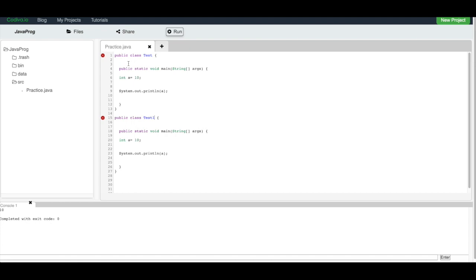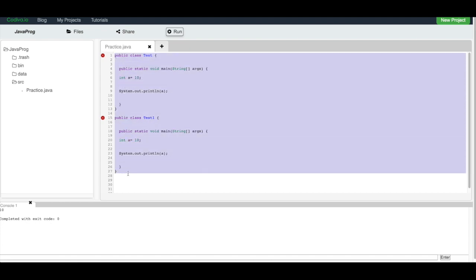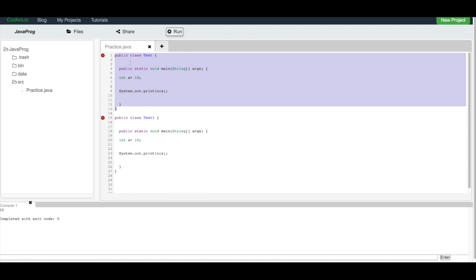So the main logic behind this is that if you want to have multiple public classes, first of all it is not a valid case, because you can't have more than one public class in a single source file. Yes, you can have it in another source file having the same name as that of the class, but in a single source file you can't have multiple public classes. You can only have a single one, right? So suppose this is the class test and this is the class test1. Now what name of the source file do you give?